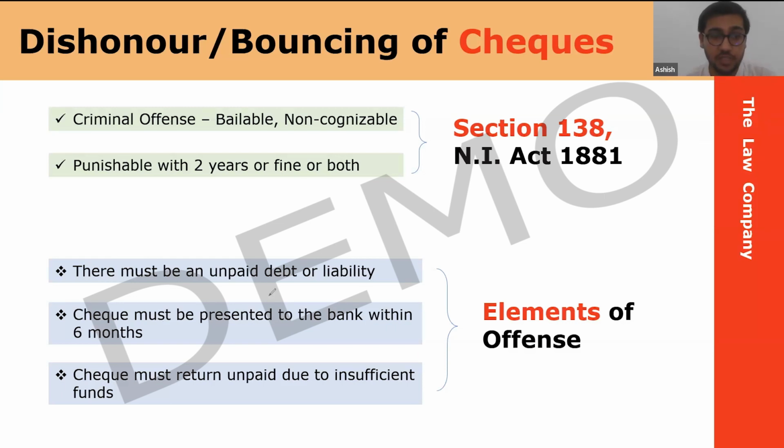Once the period of 6 months expires, the check becomes stale. In legal terms we call it a stale check. It means the check is no longer valid. If the period of 6 months has expired, the check cannot be paid off. You will have to ask for a new check with a new date. I think the same question was also in the chat box by Priya: what happens after 6 months? After 6 months, the check becomes stale. It becomes invalid. Now you cannot take out money from that check. You will have to ask for a new check.